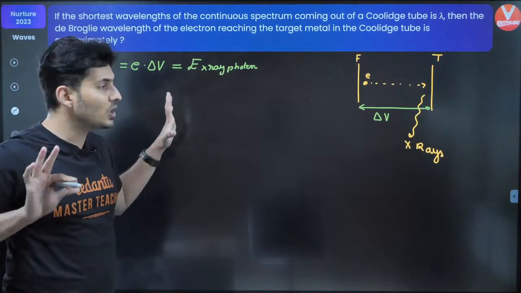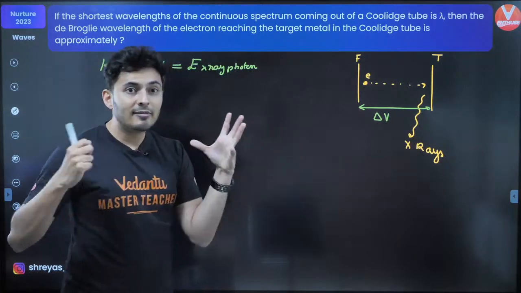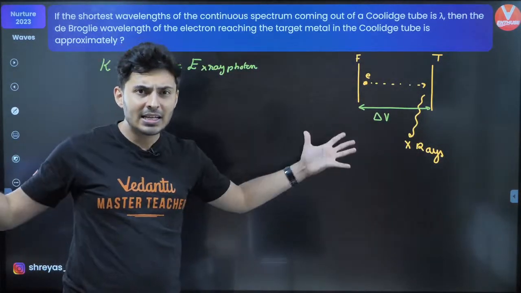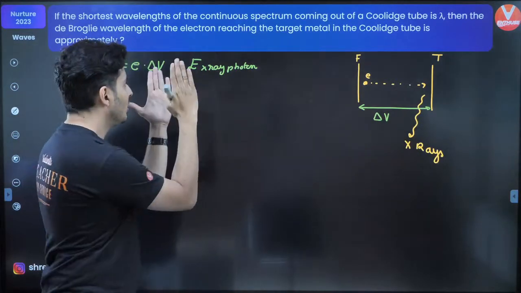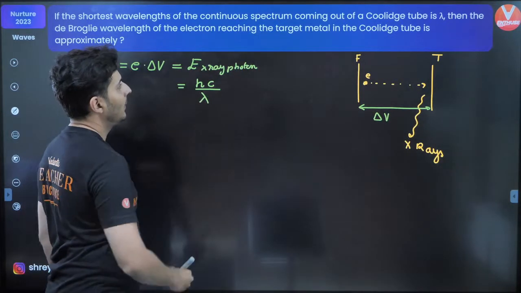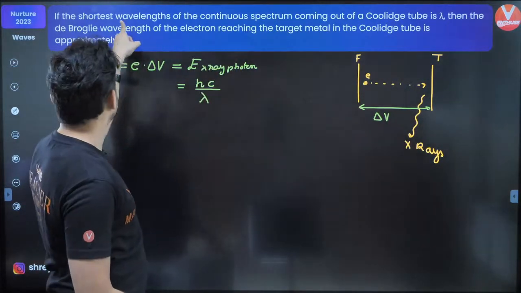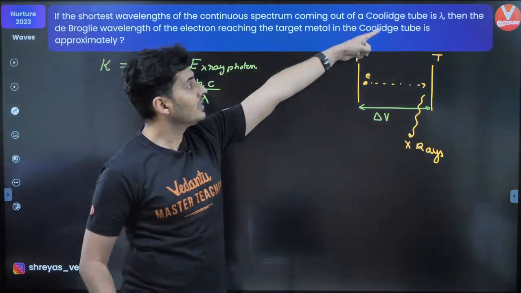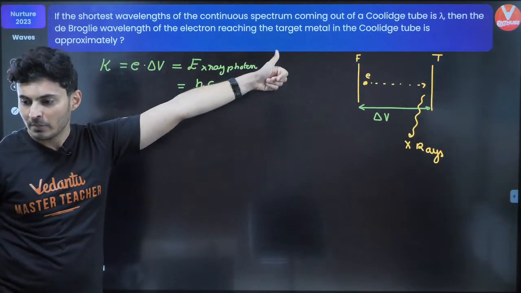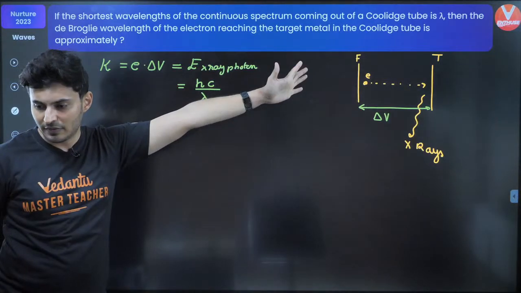The max energy of the photons which can come out will be from the kinetic energy of the electrons. Maximum energy, that means the shortest wavelength. So the shortest wavelength is hc by lambda. In this case, the shortest wavelength is given to be lambda. I hope this is clear. Everybody clear about this? Perfecto?